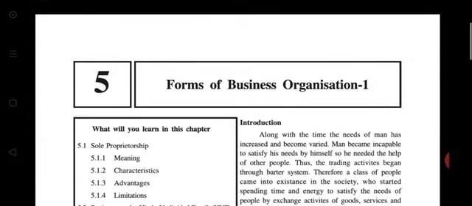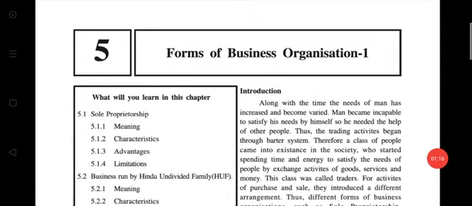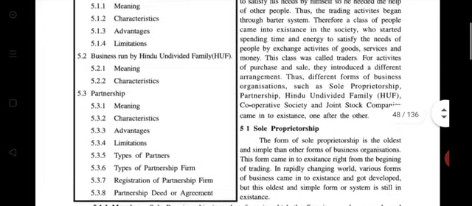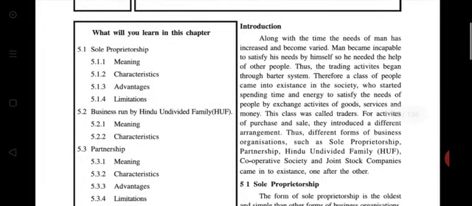So what do we learn in this chapter? We study business organizations like sole proprietorship, then HUF and partnership. In this chapter, we learn about three forms of business organization: sole proprietorship, Hindu undivided family, and partnership. And in the next chapter, we learn others like companies, joint stock companies, etc.